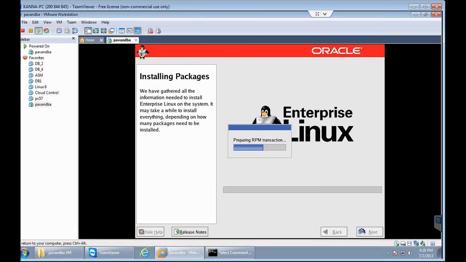Now one thing I want to highlight here is, the way that we have seen the Linux installation may be different in real time. This installation I have shown you is purely for our Oracle practice. So if you want to install Oracle on top of Linux operating system, that too on a home machine, how you want to install, I have showed you that. When you go to real time, some extra steps may be there, or some extra content may be there. So this is how we are going to do the Linux installation.